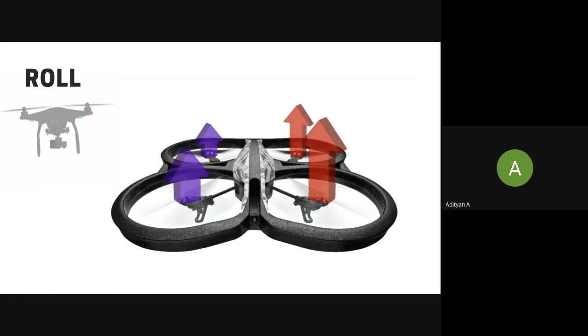To roll towards the left, that is our left when you're looking at it, the thrust is increased on the motors placed at the right side. So if you want the drone to roll towards the left, the thrust on the motors on the right side is increased. We also decrease the thrust on the motors on the left side so that the angular momentum is maintained.